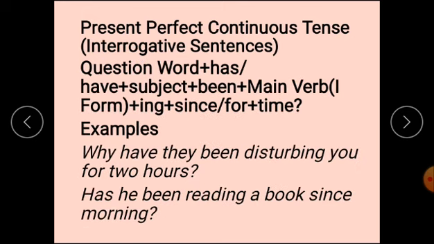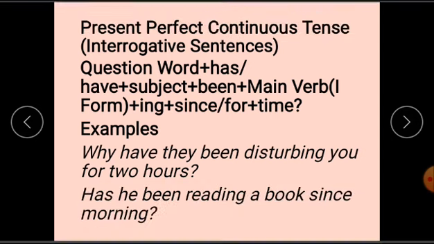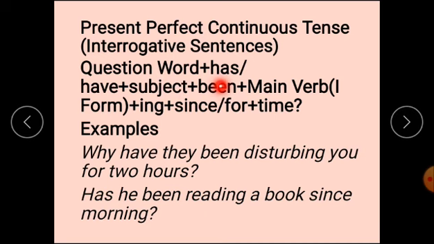Present perfect continuous tense interrogative sentences. In the very beginning, question words. Question words, you can say why, when, where, how. These all are the question words. After that, there will be auxiliary verbs has or have, then subject, after that been, then main verb first form, ing, since and for, plus time, and at last question.